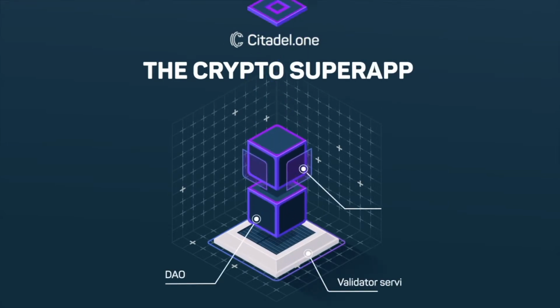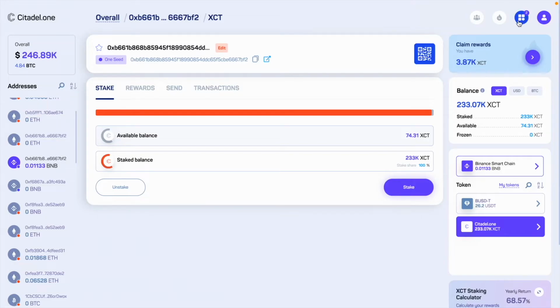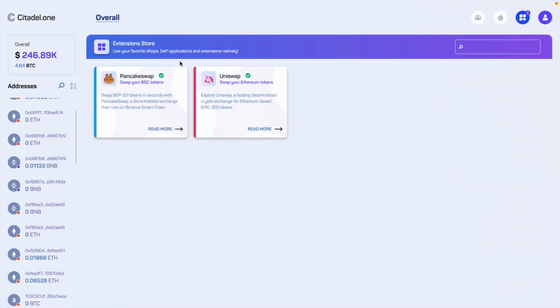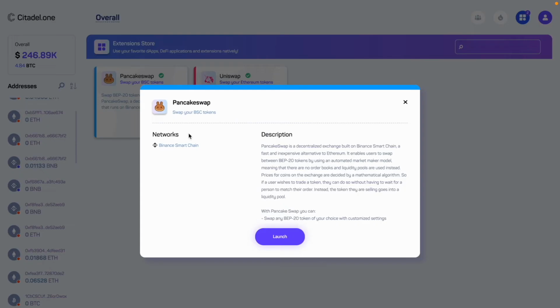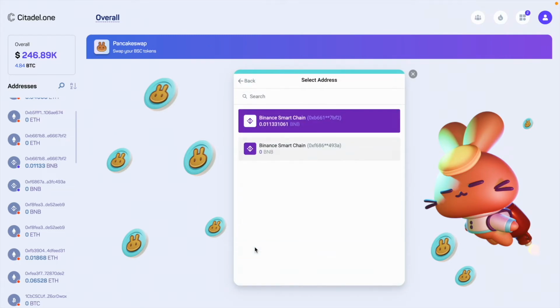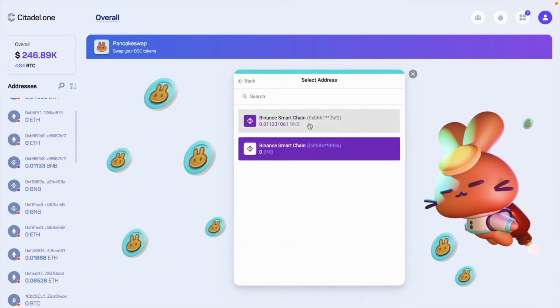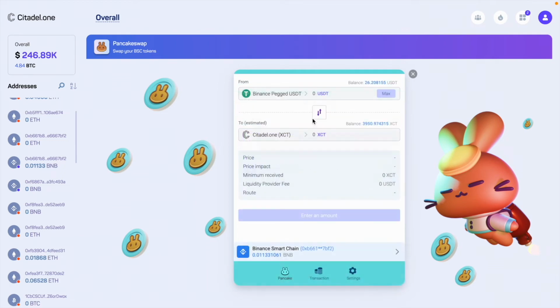Today I'll show you how to use our built-in PancakeSwap extension in just a couple of clicks. Okay, so we are going to the extension section and launching the PancakeSwap application. For PancakeSwap, you can use any Binance Smart Chain addresses imported into the Citadel.one platform and switch between them. Now we just pick any token built on Binance Smart Chain, set the amount,